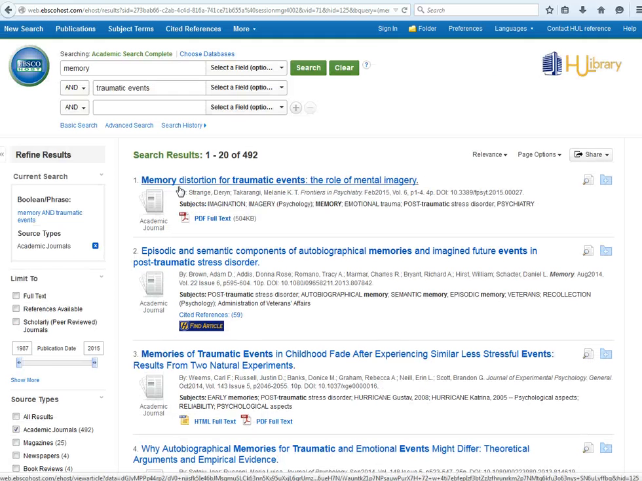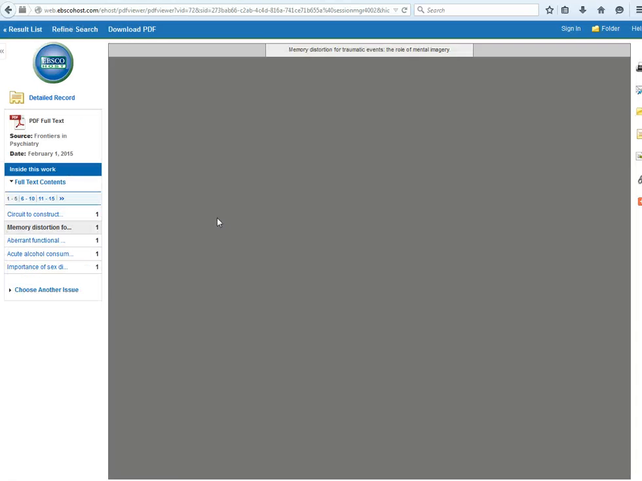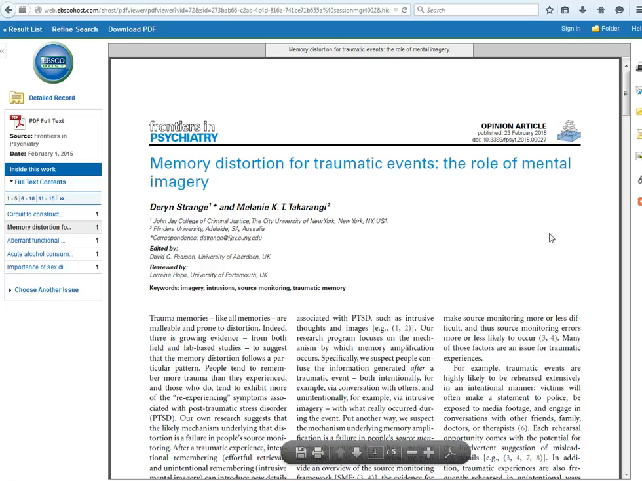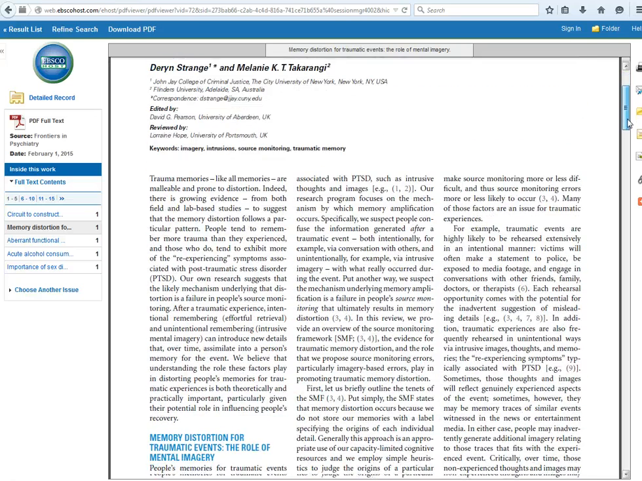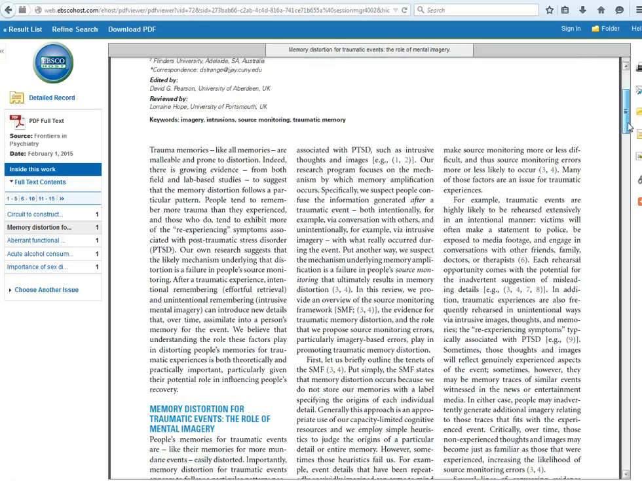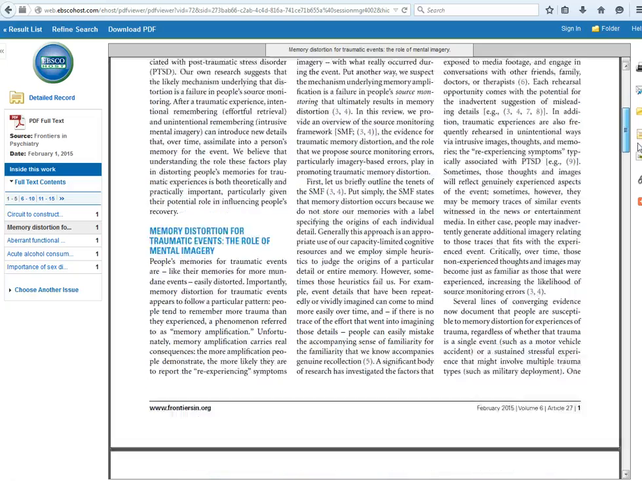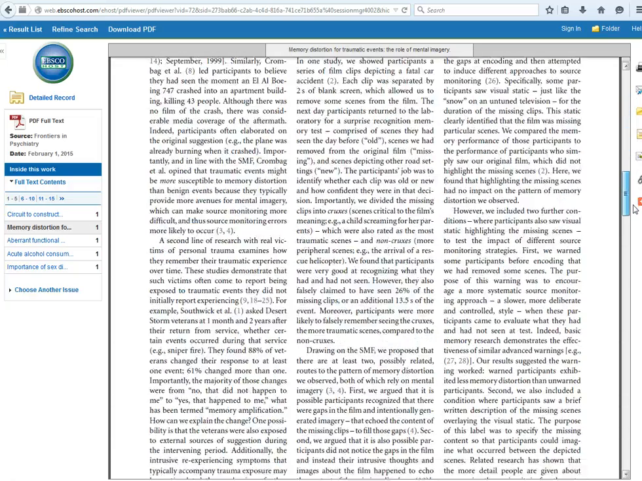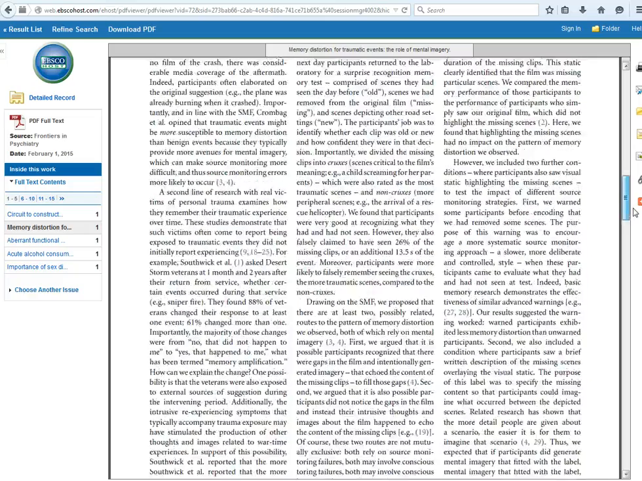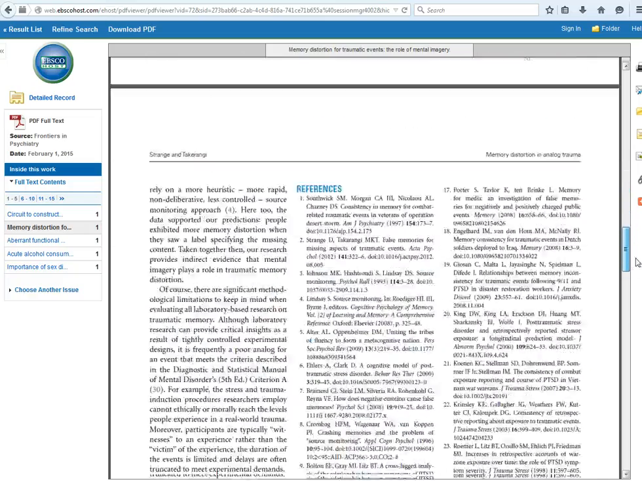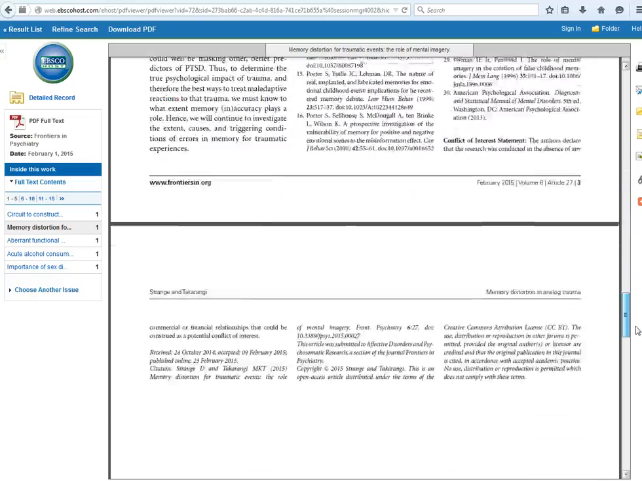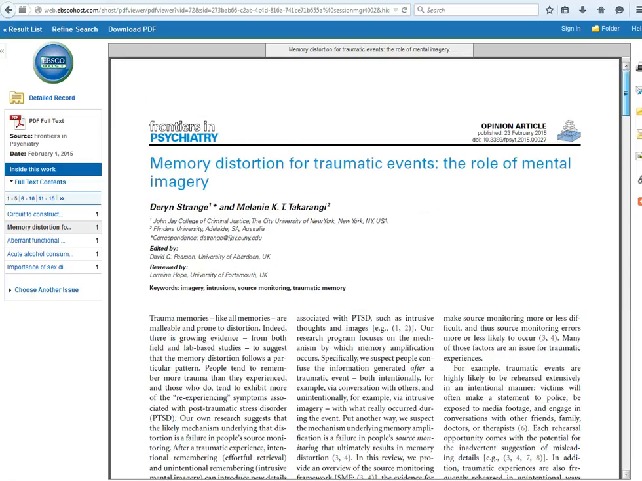And this one is Memory Distortion for Traumatic Events in Frontiers in Psychiatry. Notice that here again with the authors, they give us a little bit more information about them. It gives us keywords about the article. Now this article is fairly short. It's only 2 pages long, but what's very interesting about this article is that a 2-page article has a reference list almost a page long.